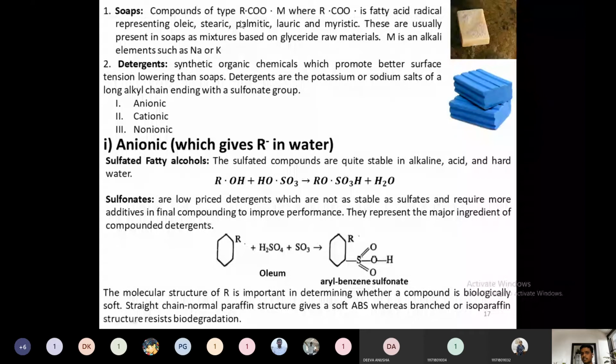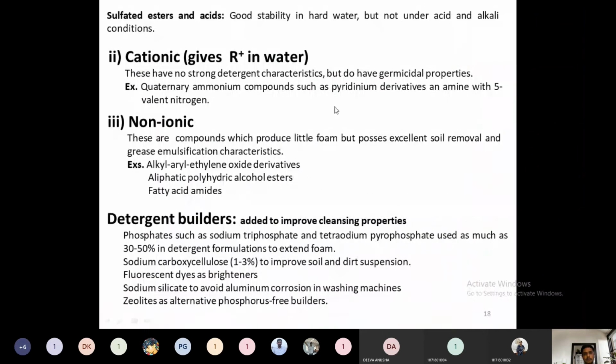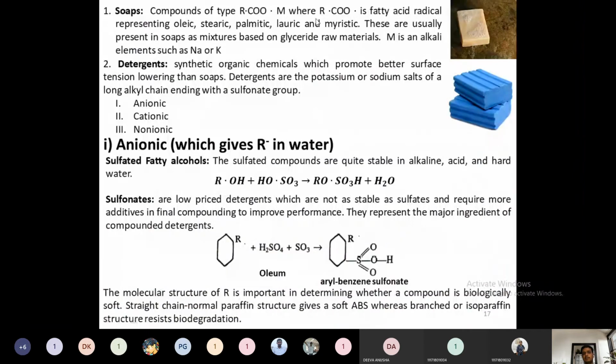RCOO is called a fatty acid radical. That may be oleic, stearic, palmitic, lauric, linolenic, myristic. Many types of fatty acid compositions are there. For example, if we are using palmitic acid-rich oil, then palmitic acid will be very high.